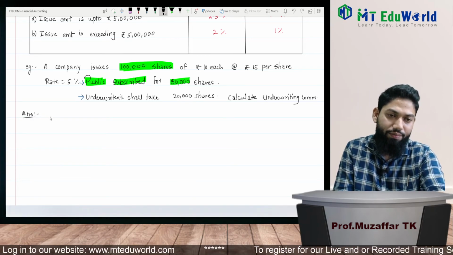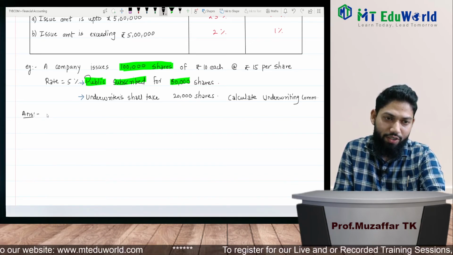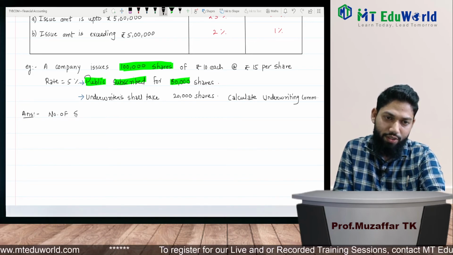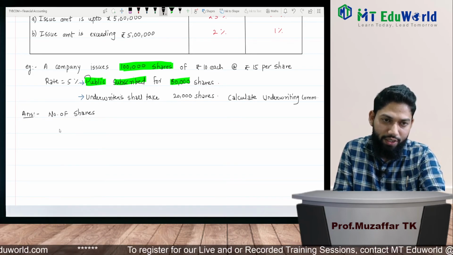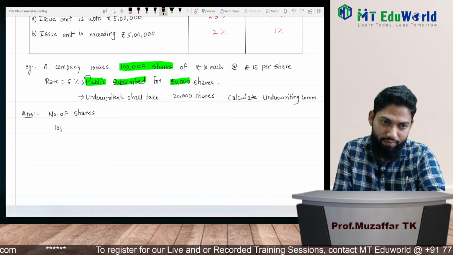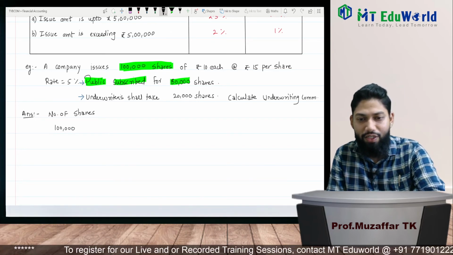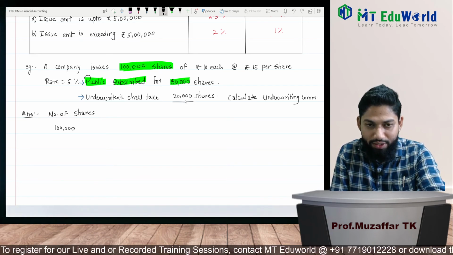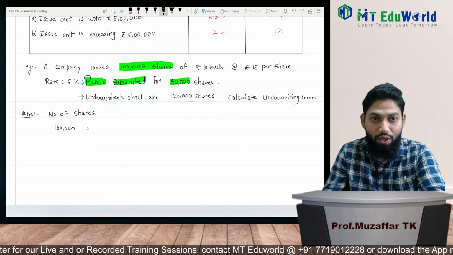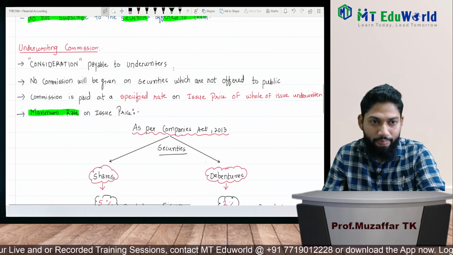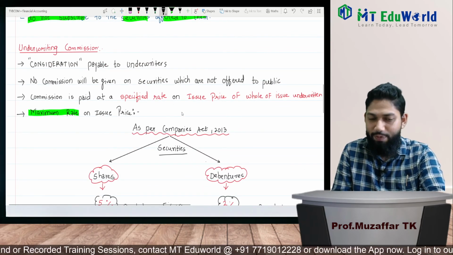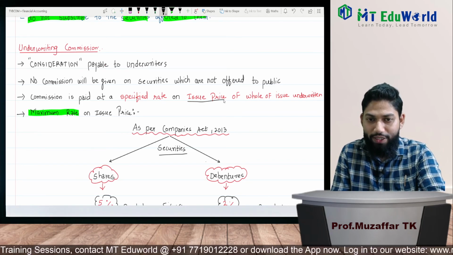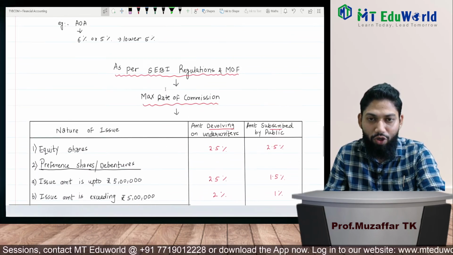How many number of shares are there? We will take the number of shares. There are 1 lakh shares. We will not take only these 20,000. We will take the whole 1 lakh shares. I have already written here: commission is paid at a specified rate on issue price. Issue price means we will take 15, not face value.